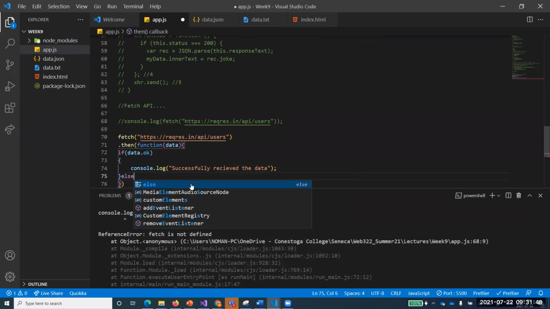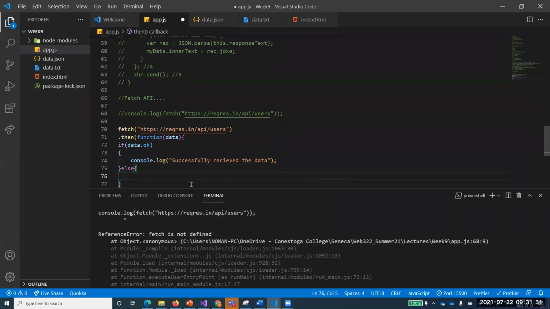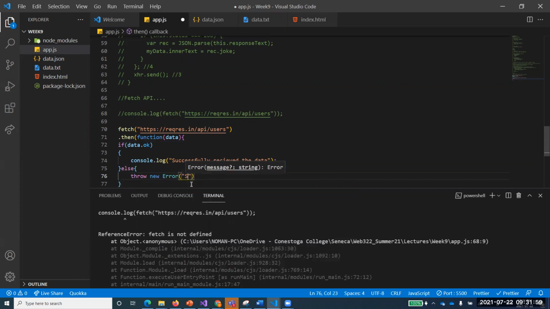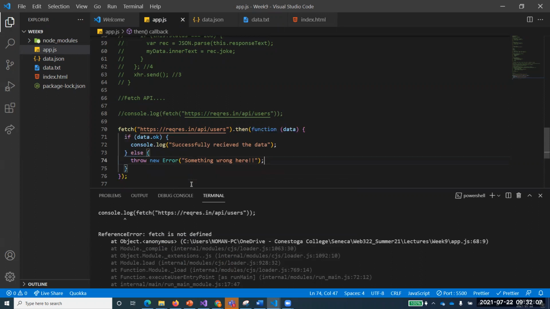Else, we say throw new Error. We are generating an error from here. You can generate an error by yourself: something wrong here, not received, or some bad thing has happened during the request.